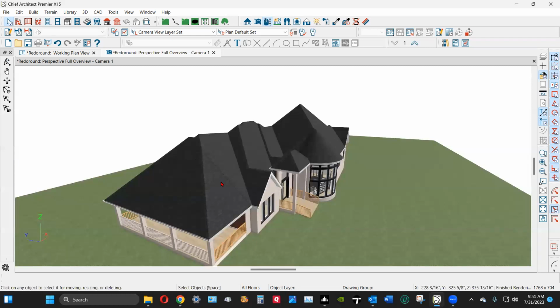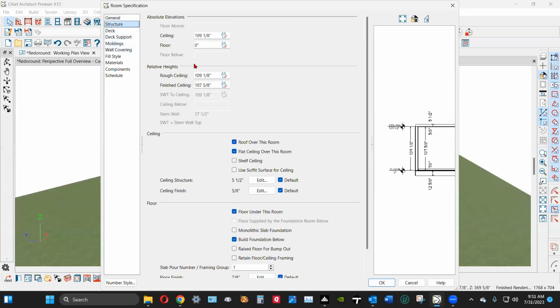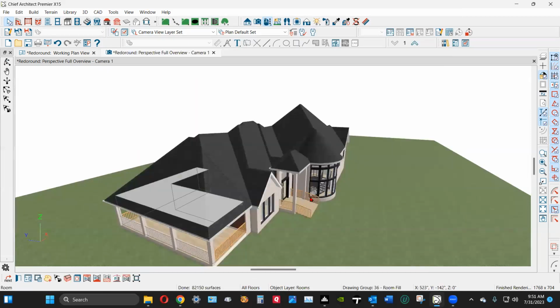In terms of flying up in the air, roof planes by default will follow the room specification dialog to ceiling height to establish their height. So you open the dialog here. These are going to be at a 9-foot plate. Roof ceiling is going to determine the plate height. So in terms of them flying up,